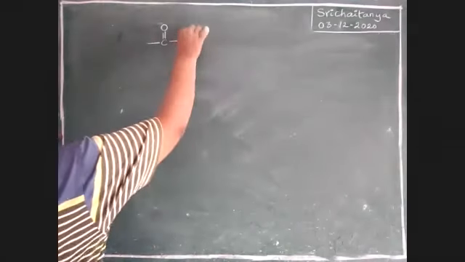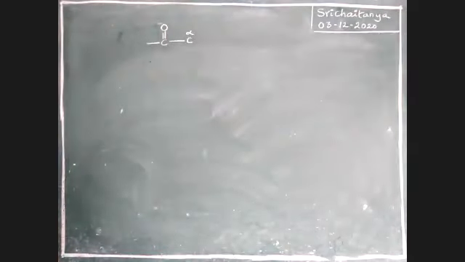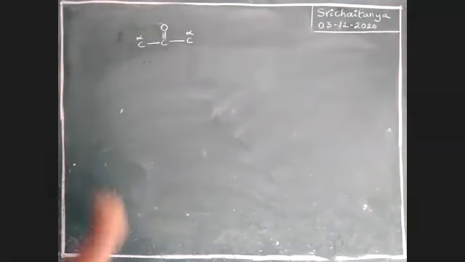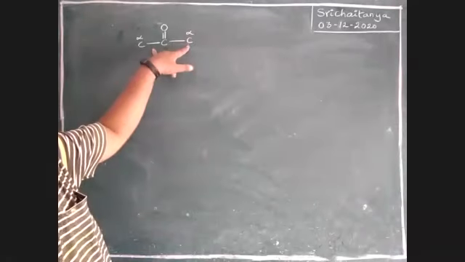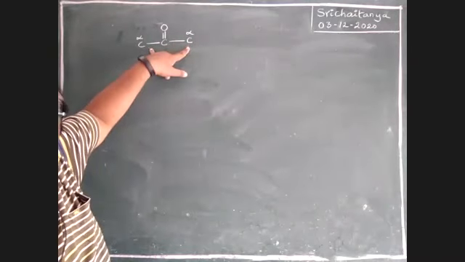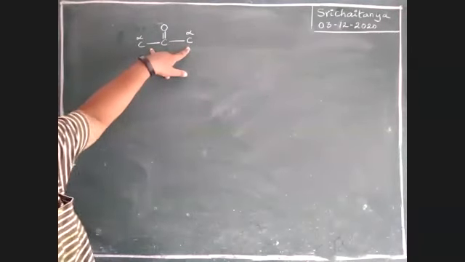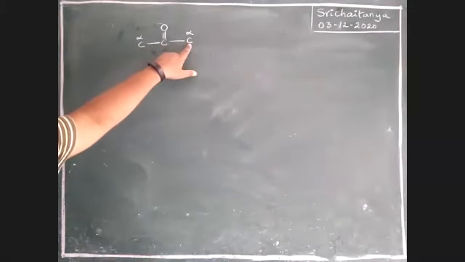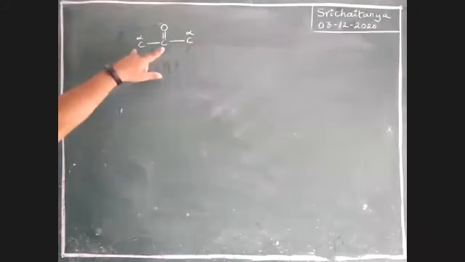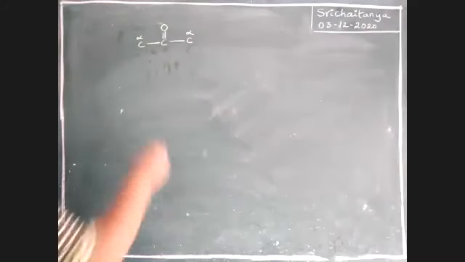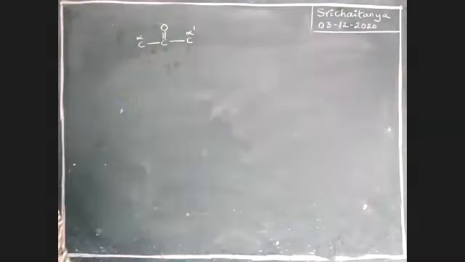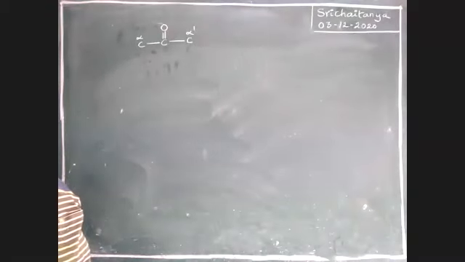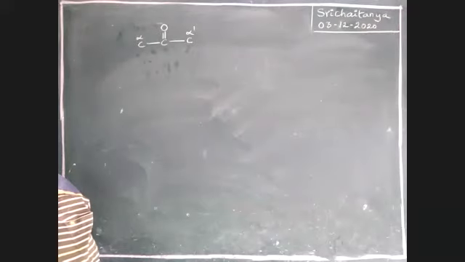No doubt this is the alpha carbon. Am I correct? Now this one is also connected at the alpha position to another carbon. This is also alpha, and boys, these two carbons are nothing but alpha carbons only. Am I correct or wrong? Because this is the functional group, the very next attached carbon is the alpha carbon. This is alpha carbon and this is alpha carbon. For our convenience, call it alpha dash. Both are the same, boys. For my convenience, I am taking alpha and alpha dash.